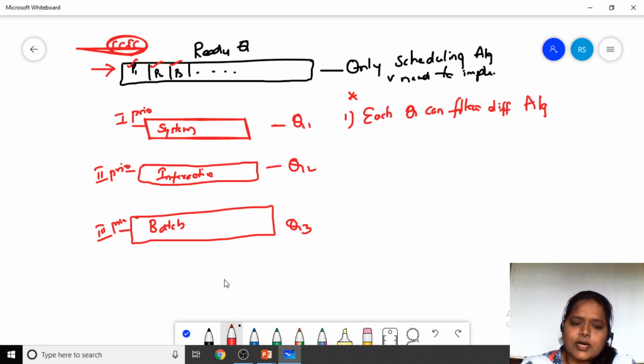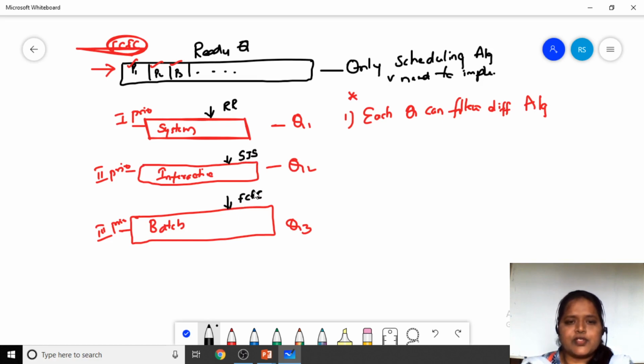So the first queue, the system process, can go for round robin scheduling, the second queue can go for shortest job scheduling, and the third queue, the batch process, can go for FCFS scheduling. Based on the needs of the processes, each queue can have its own scheduling algorithm. So this is the first important point to be noted down.